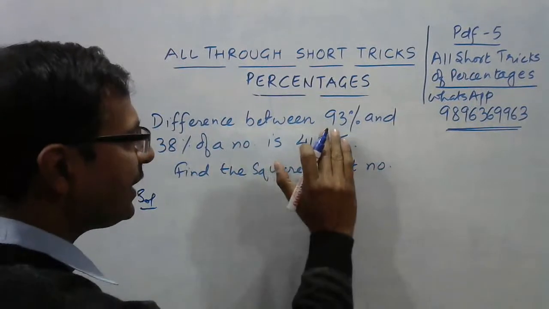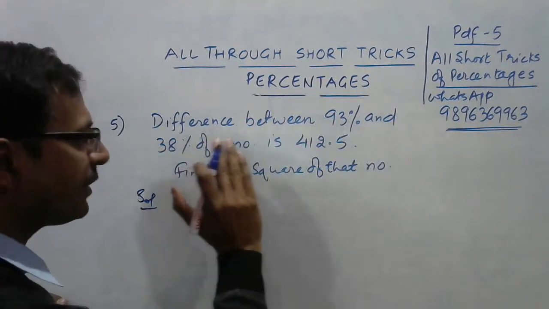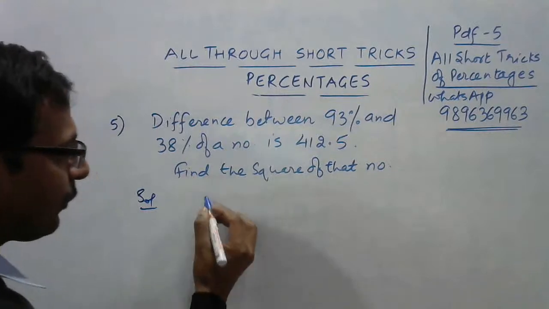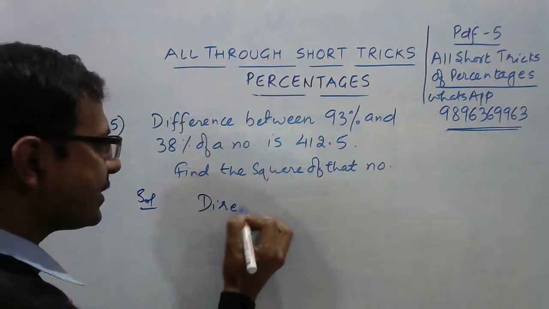Now see, the difference between 93% and 38% of a number is 412.5. Then how do you find that? Now, there is a direct method for this.